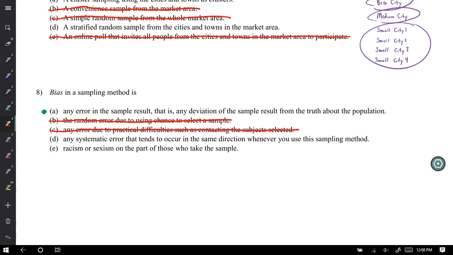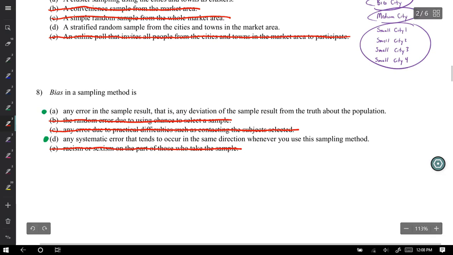D: Any systematic error that tends to occur in the same direction whenever you use the sampling method. I'm going to mark that one. E: Racism or sexism on the part of those who take the sample. Again, it's describing a type of bias that can occur. It's not giving me the definition of bias.